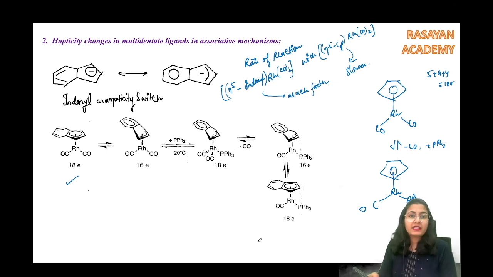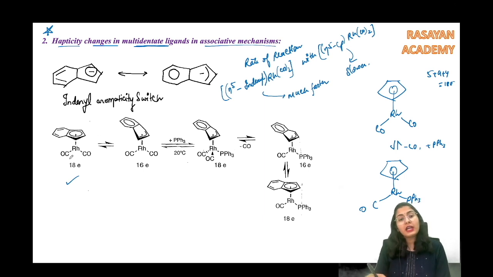Why? This question has already come in the CSIR NET exam. Now there is a very beautiful concept which is known as the aromaticity switch: hapticity changes in multidentate ligands in associative mechanism. So when you know that there is no other possibility, when there is an aromatic species or a ligand which is given in the molecule.